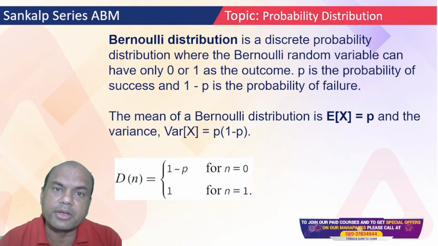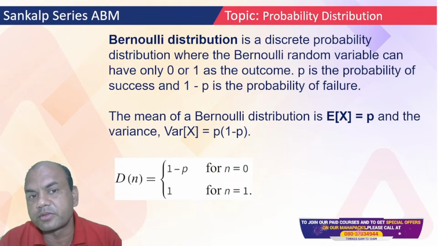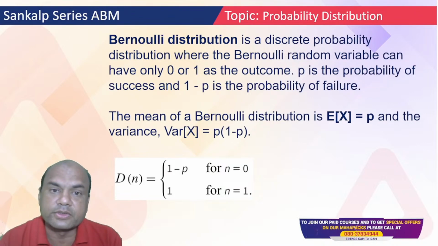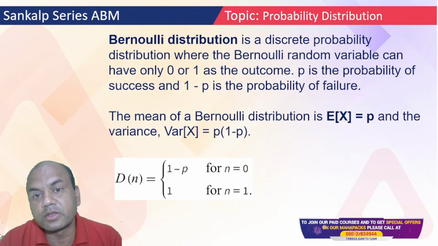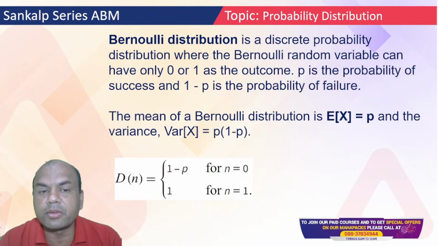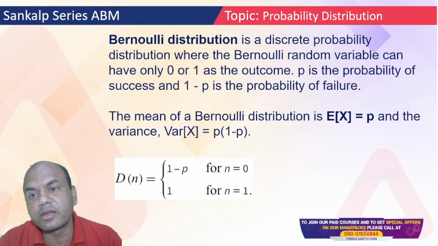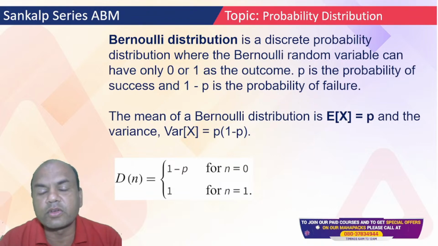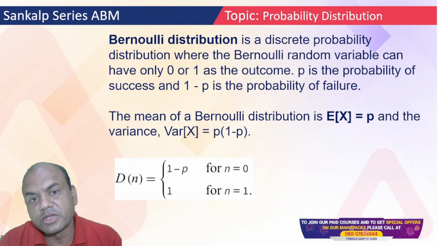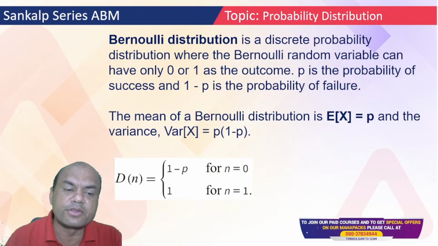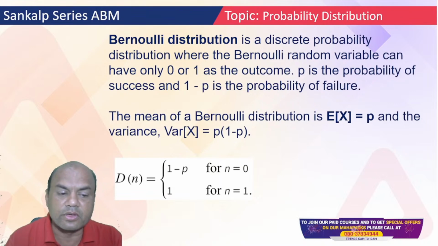And in this probability distribution, you have three types of probabilities. One is Bernoulli, second is binomial, and third one is Poisson. So we'll study one by one now. Bernoulli distribution is a discrete probability distribution where a Bernoulli random variable can have either 0 or 1 as outcome. P is the probability of success and 1 minus P is the probability of failure. Some books call this 1 minus P as Q also.